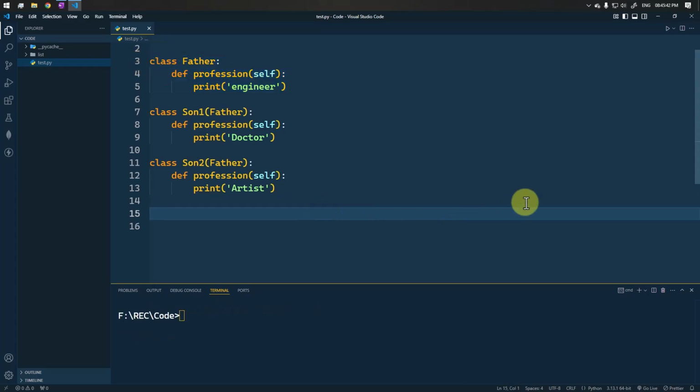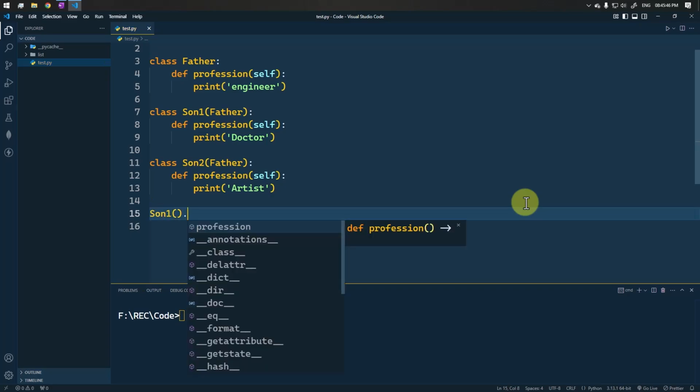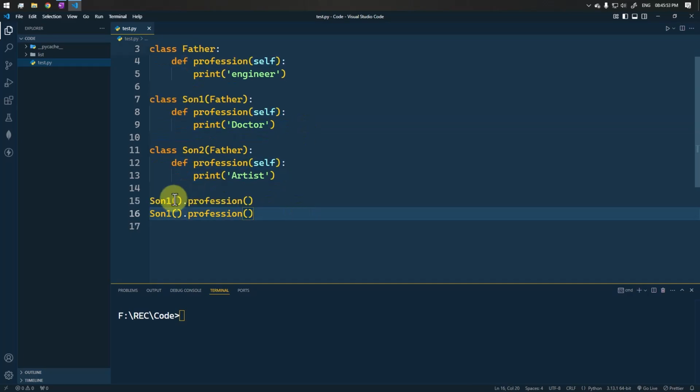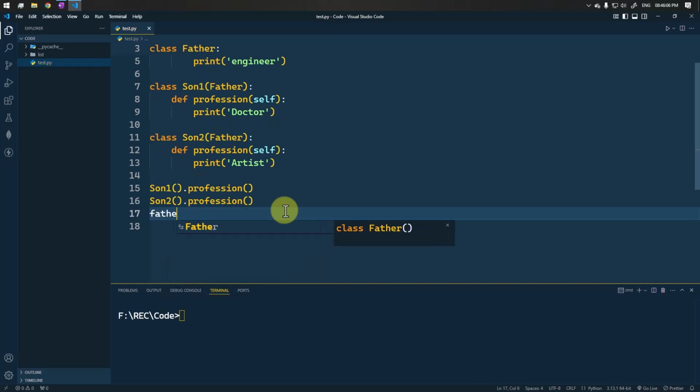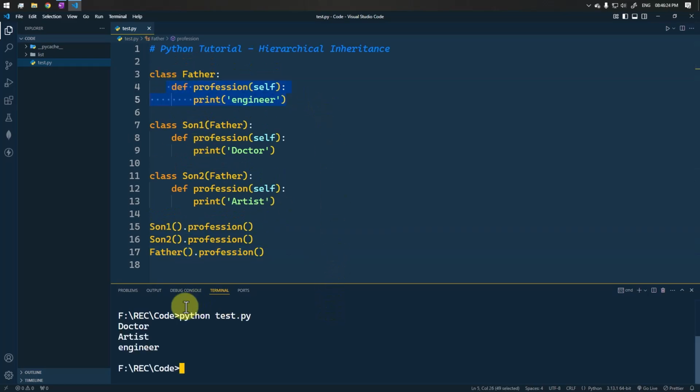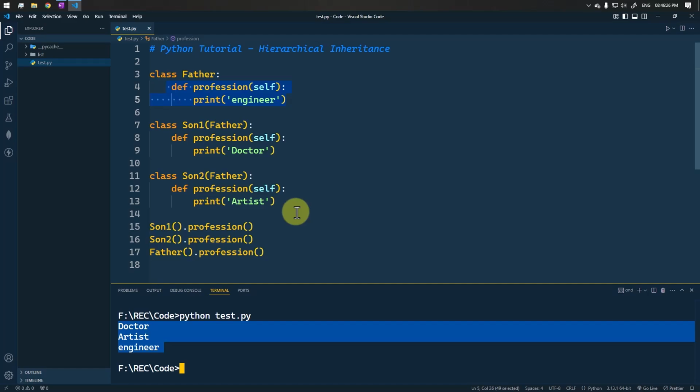Now we can use the Son1 object and call the profession method. This will invoke the Son1 profession method. Similarly, we can use the Son2 object and call the profession method, and this will invoke the Son2 profession method. And also we can use the Father object and call the profession method, and this will invoke the Father's profession method. So here we have the profession of all of these classes.